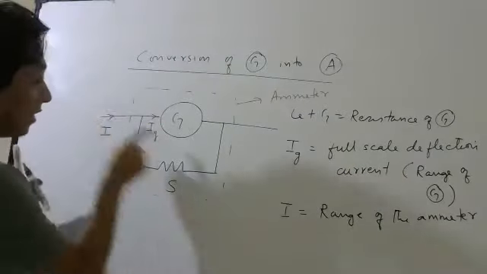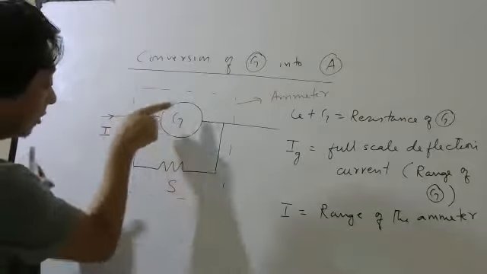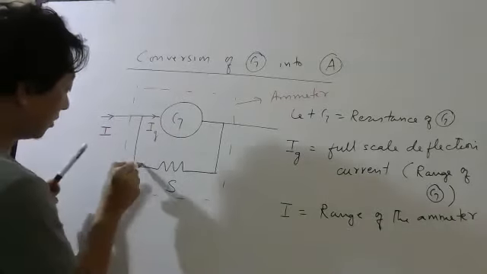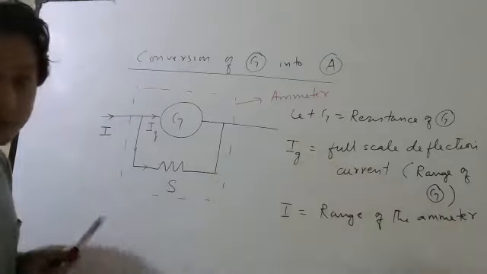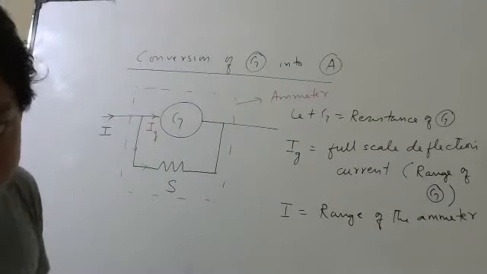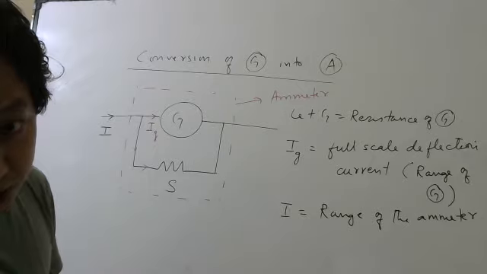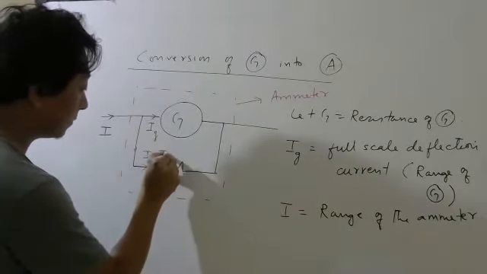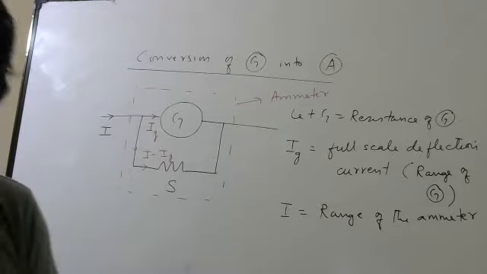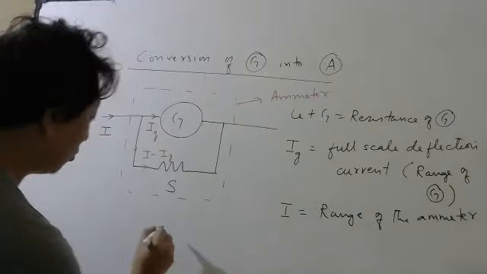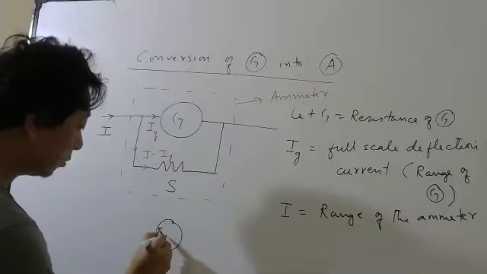How much will go through the shunt? Apply Kirchhoff's current law: I minus IG.